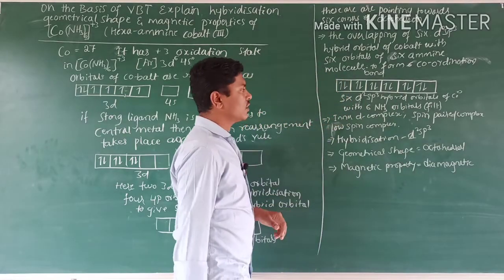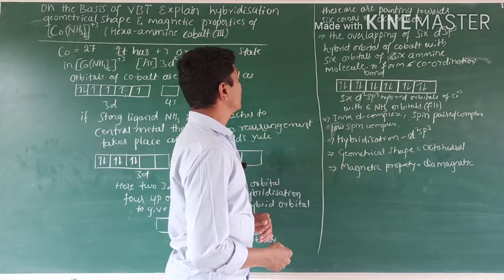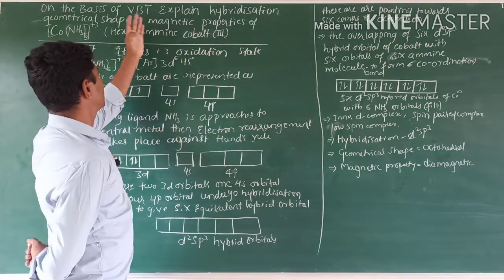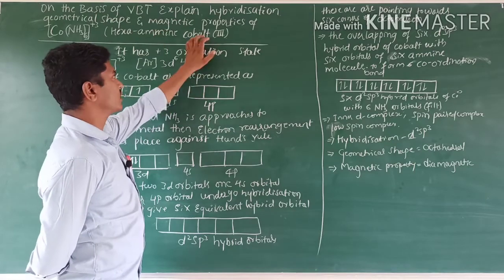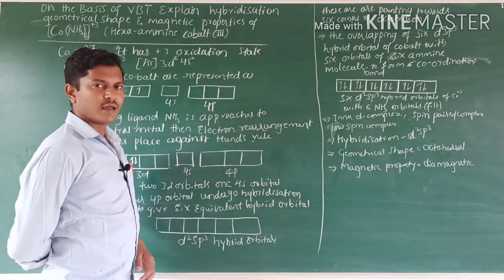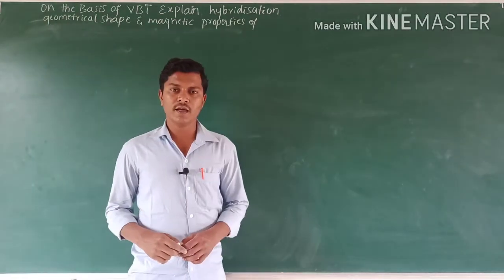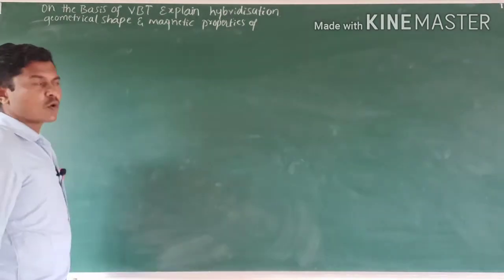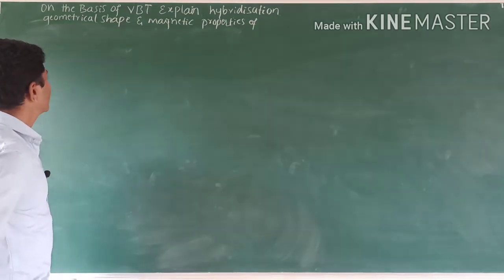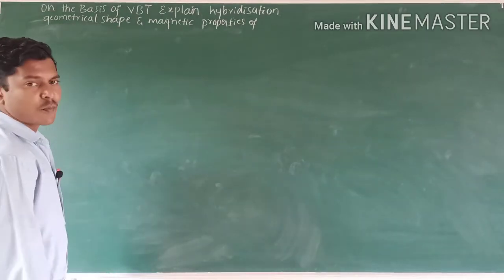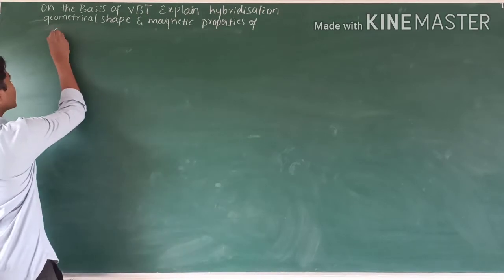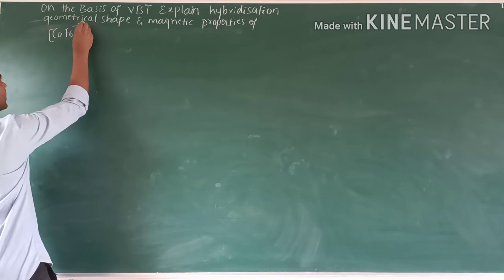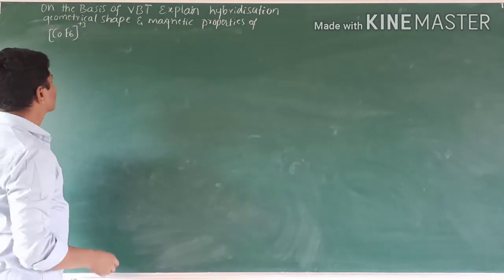Like this we have to know the properties on the basis of valence bond theory: hybridization, geometrical shape and magnetic properties of the cobalt plus 3 ion. Got it? Okay. Second application: on the basis of valence bond theory, explain the hybridization, geometrical shape and magnetic properties of CoF6 3-.